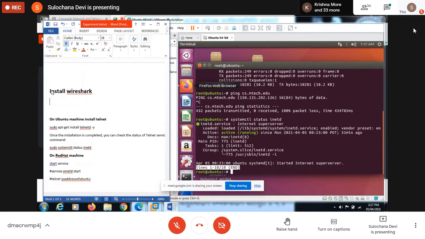Suppose in my office I have 1000 machines, and somebody made my machines into bots to perform an attack on some other machines. When you want to perform an attack on a network, a single machine is not sufficient. So attackers take control of other unprotected machines, make them bots, and from those bots they continuously send information so that the server will be down. I want to know what type of packets are going through my machine and coming to my machine.